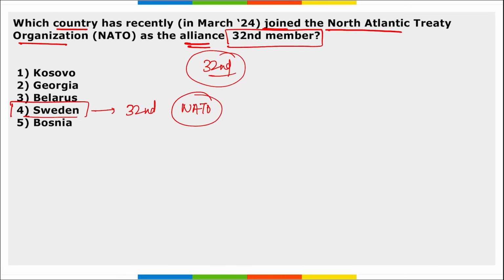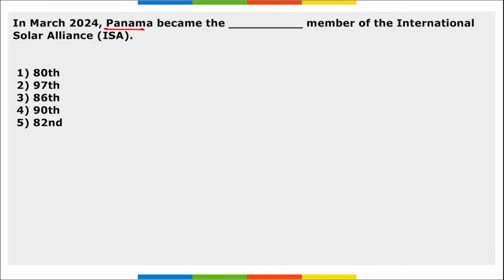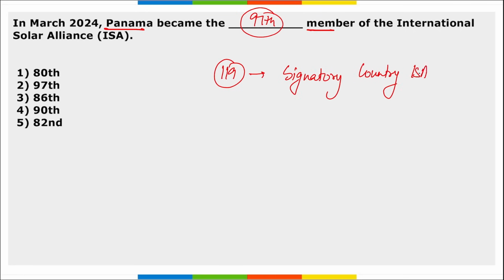Correct? Next, in March, Panama became the dash member of the International Solar Alliance. So Panama became the 97th member to join International Solar Alliance, and Malta became the 119th country, that is a signatory country, to join International Solar Alliance. Right? So Panama became the 97th member. Take a note of it.